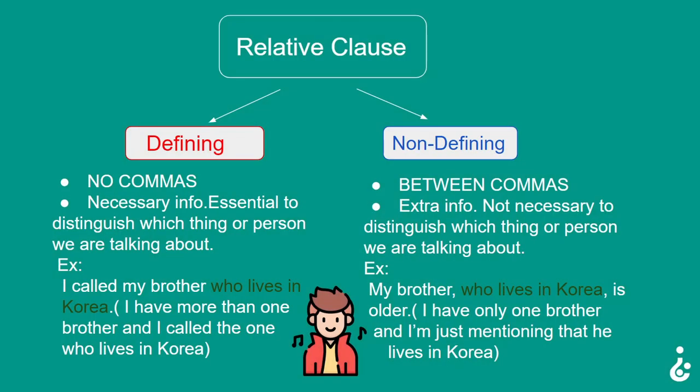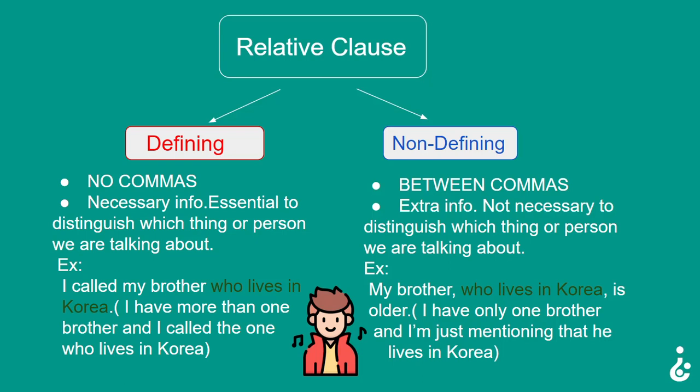Relative clauses can be defining, with no commas, and that has necessary, essential information to distinguish which thing or person we are talking about. For example, I called my brother who lives in Korea. It means I have more than one brother and I called the one who lives in Korea.